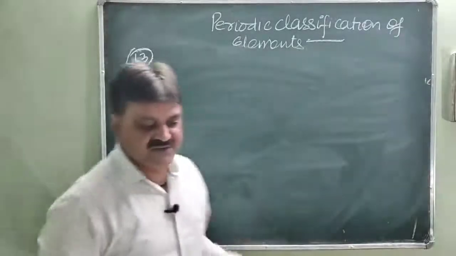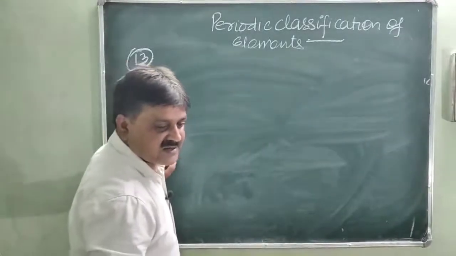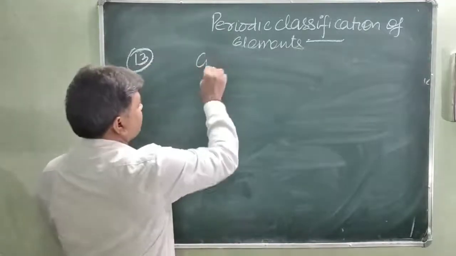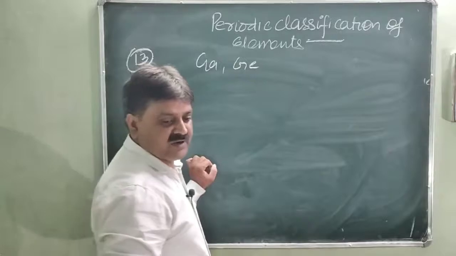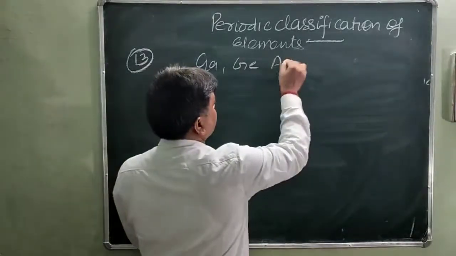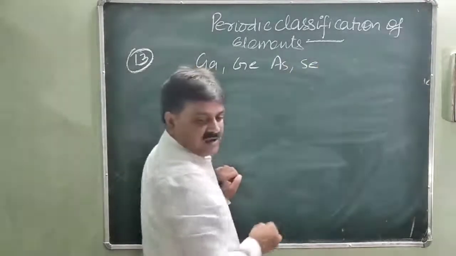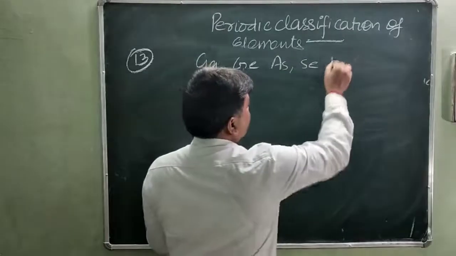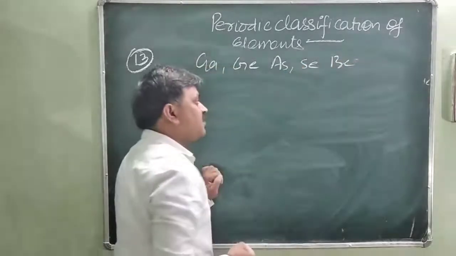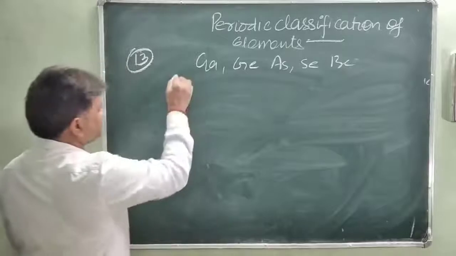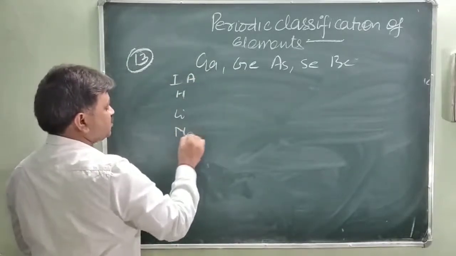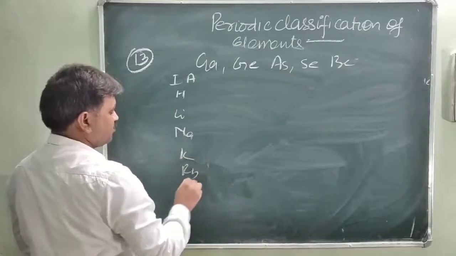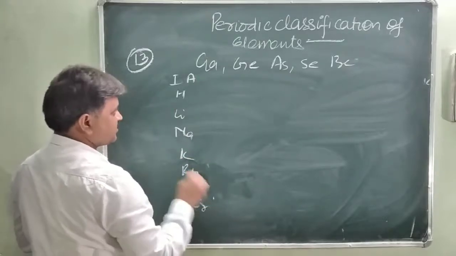So the question is given, metallic character: gallium, germanium, arsenic, selenium and beryllium. In the modern periodic table, the first group of elements is hydrogen, lithium, sodium, potassium, rubidium, cesium, francium.